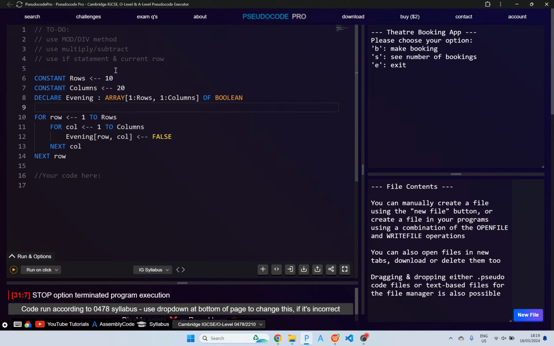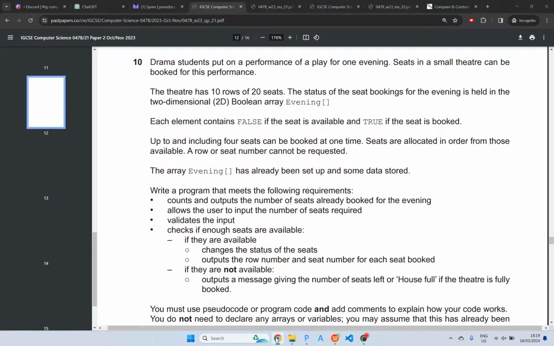This is the starter code that Cambridge says they've already declared. So we don't actually have to declare this. But this is provided, just so you can directly start typing your actual answer here. So I guess first, let's actually just try and read the question.